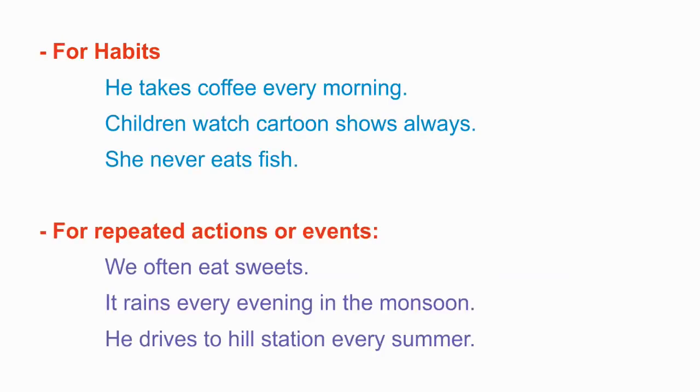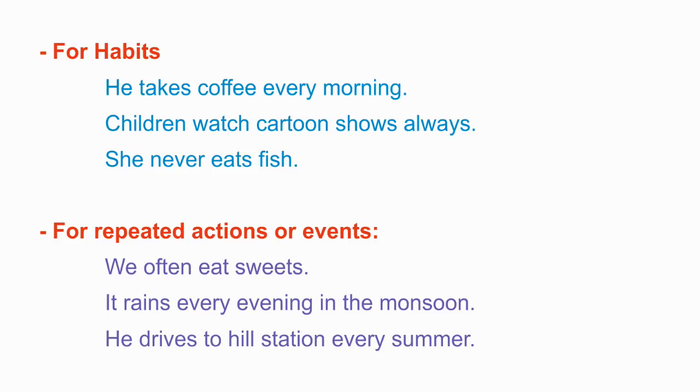He takes coffee every morning. Here the subject is he. Takes coffee every morning. Every morning shows us the habit of a person or the repetition of the action. So, he takes coffee every morning has to be written in simple present tense. She never eats fish, which is a habit. Never shows the habit of a subject.